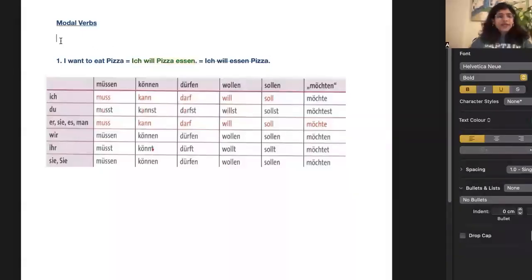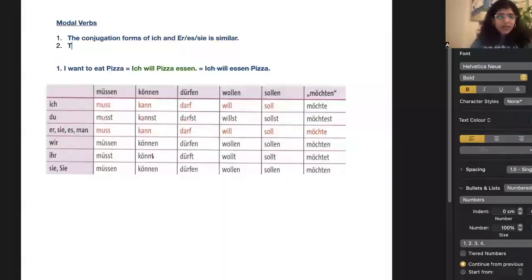Okay. So I can write here the rule. The rule for modal verbs is that the conjugation forms of ich and er/sie/es are similar. Okay. This is a rule which is different from the others, correct? Now, the second rule is that the main verb will always go last, in infinitive form. Also, it is important to know what infinitive is. I will explain the infinitive form.